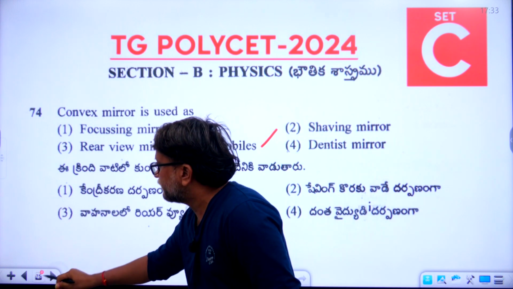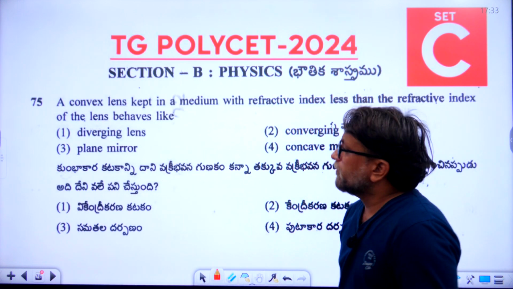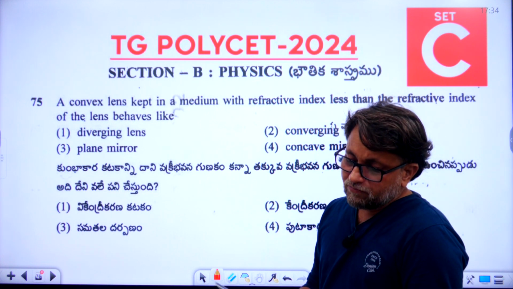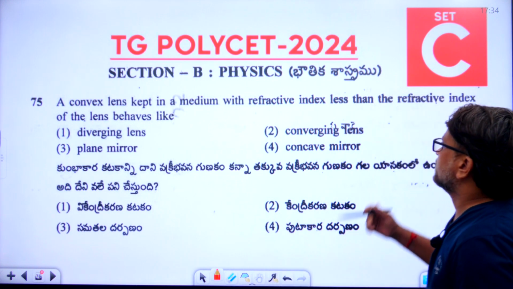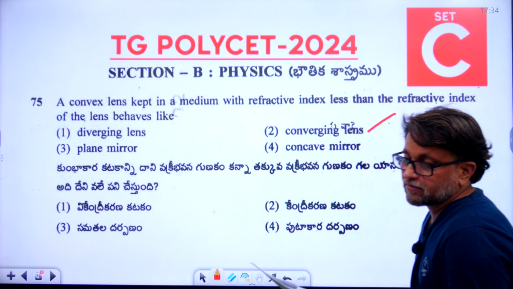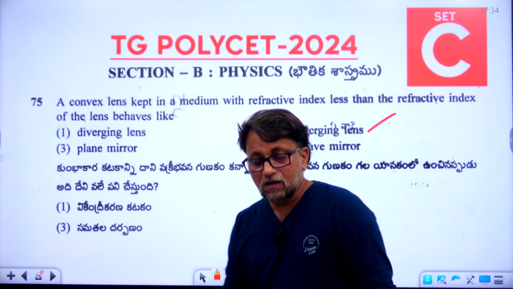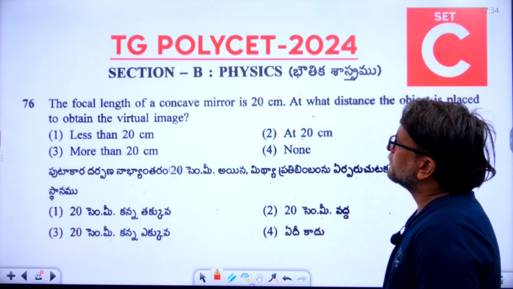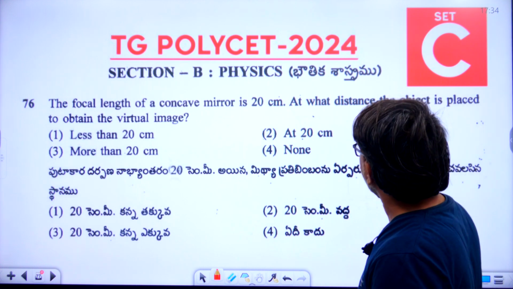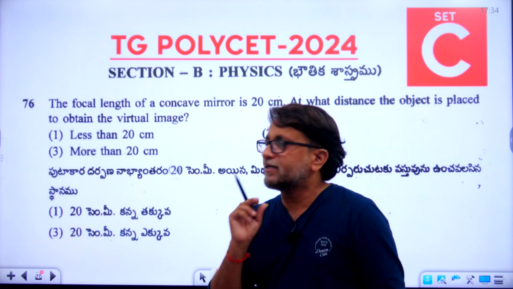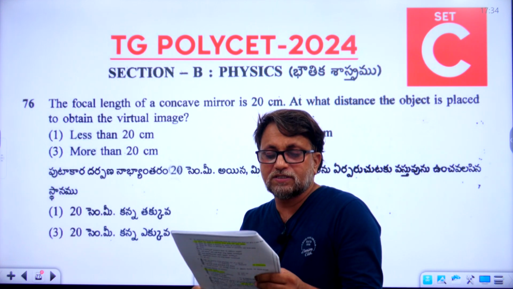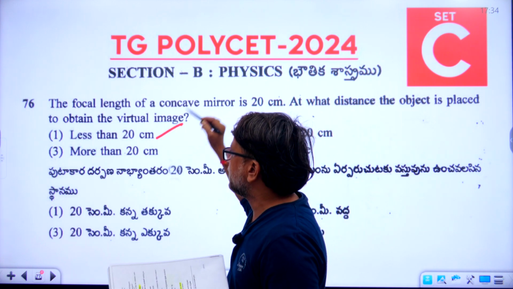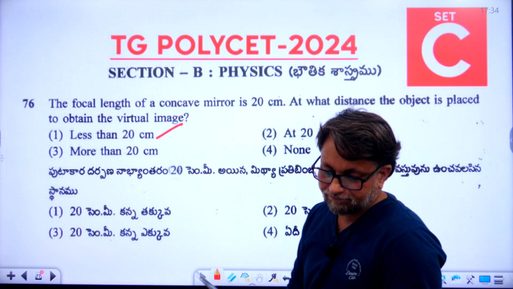Now let's go to the 75th question. So we can go directly with the answer. 75th question, right answer is converging lens. So second option is the right answer for 75th question. Now let's go to the 76th question. So the focal length of a concave mirror is 20 centimeters. At what distance the object is placed to obtain the virtual image? So 76th question, what is the right answer, students? So first option is the right answer, less than 20 centimeters. So first option is the right answer.